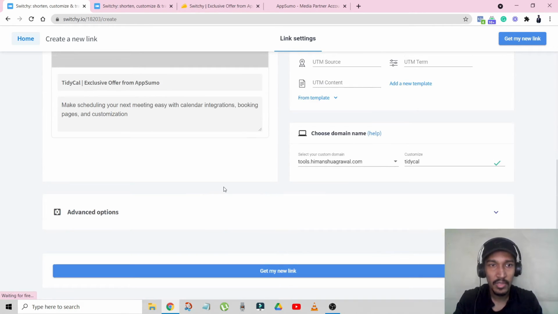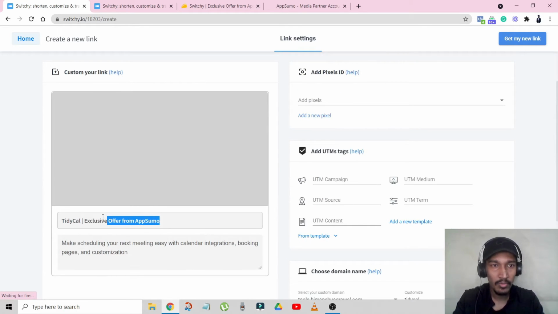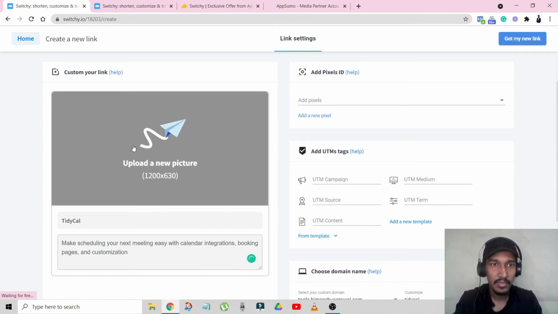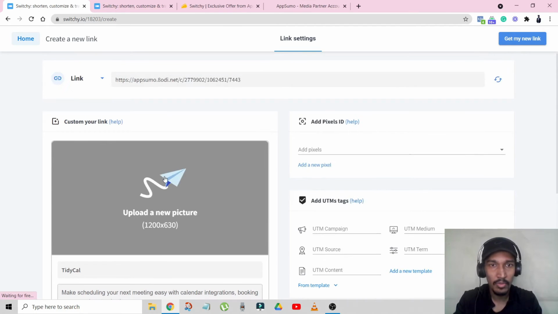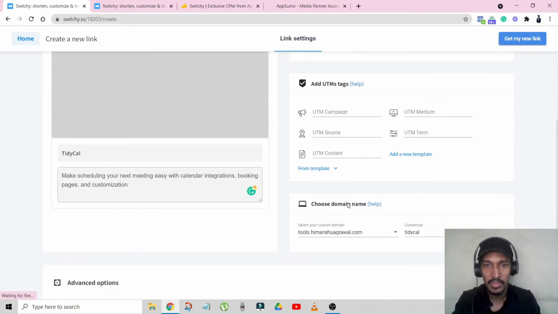Advanced options, if you don't want them, you can click here to let them go. So I don't want to do this. So it's basically the description of the link and title of the link. This is good, this is good. Do I want to upload a new picture? No, I don't want to. Do I want to add a pixel? No. UTM parameters, nothing. Done.